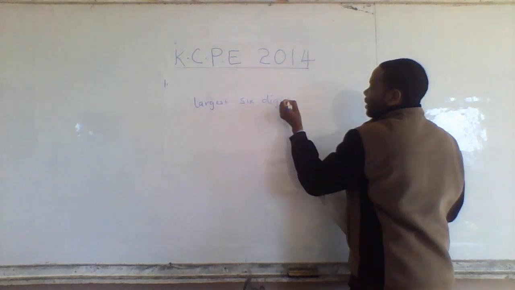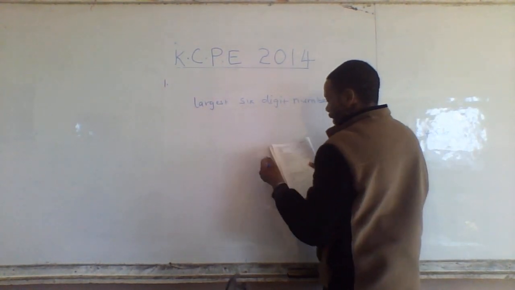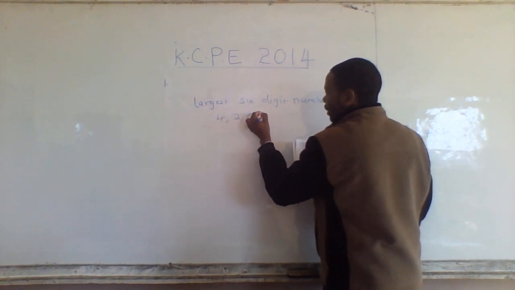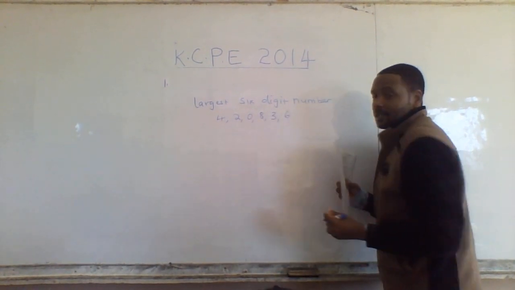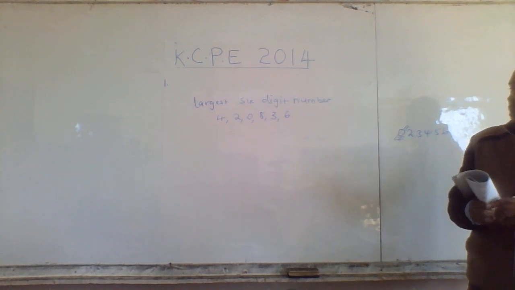The largest 6-digit number. The largest 6-digit what? Number. That can be formed from 4, 2, 0, 8, 3, 6. These are digits. This is not a number. These are what? Digits. We want to make a number from these digits, right?